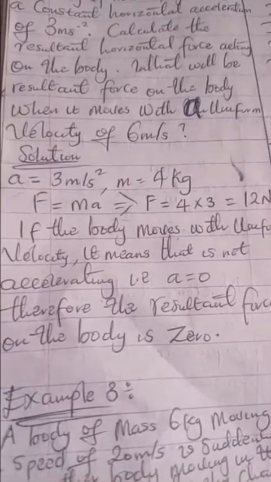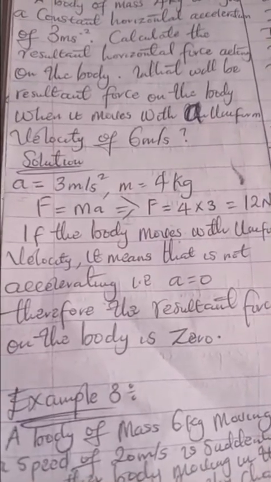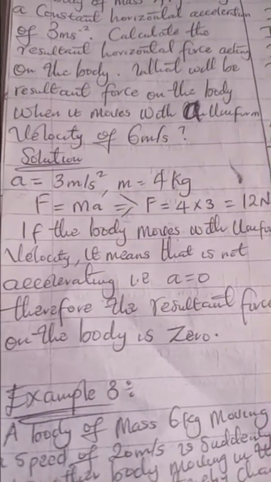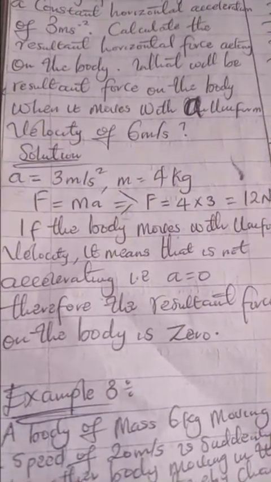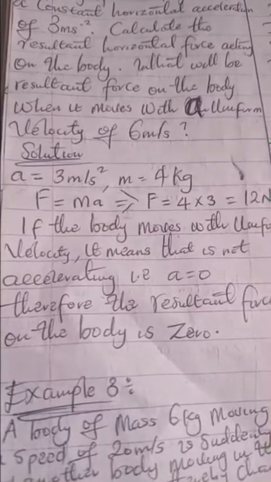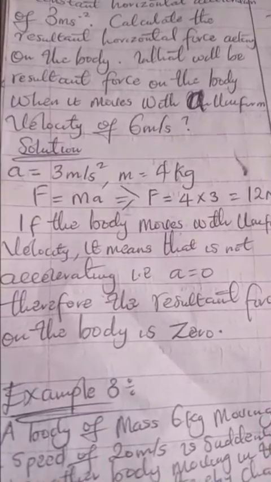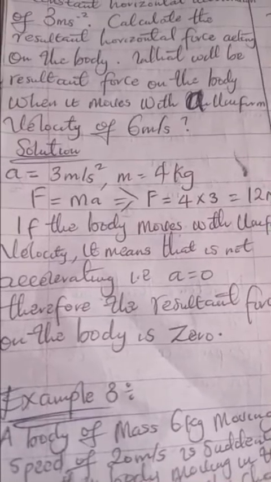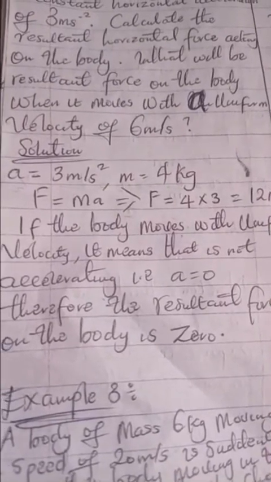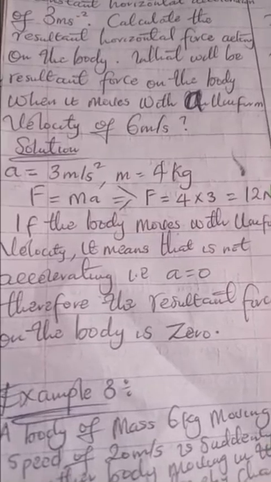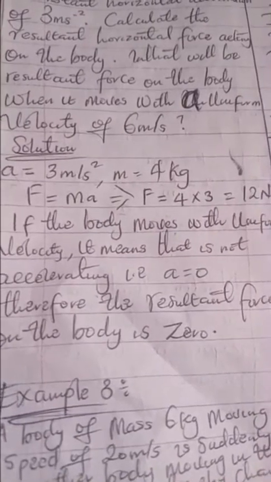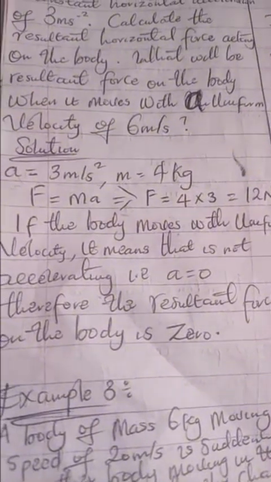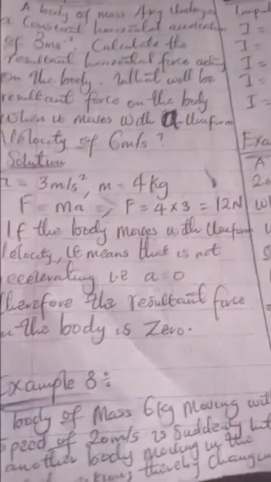Now, if we use the first equation, which is F equals mv minus mu all over t, it is the same thing, because the initial velocity will be the same as the final velocity, which is 6. So when we multiply through, minus, it will give us 0, and 0 divided by the time also gives us 0. I hope you understand it right now.